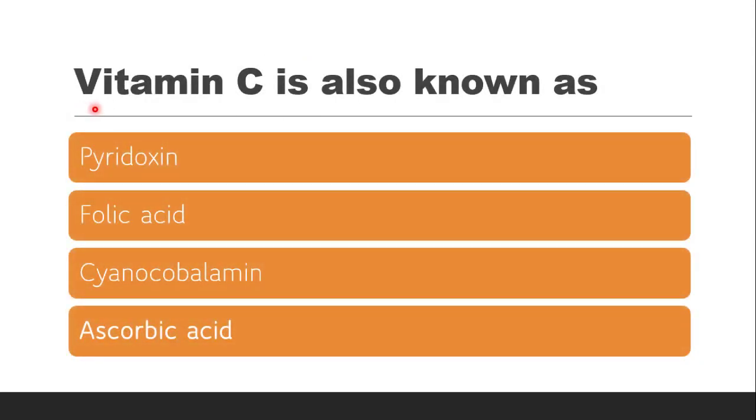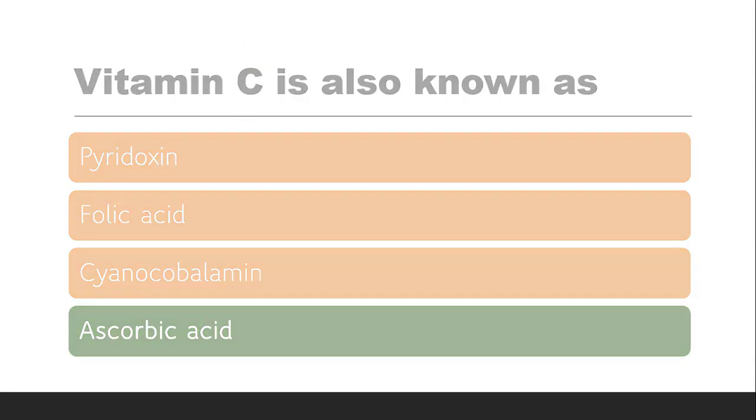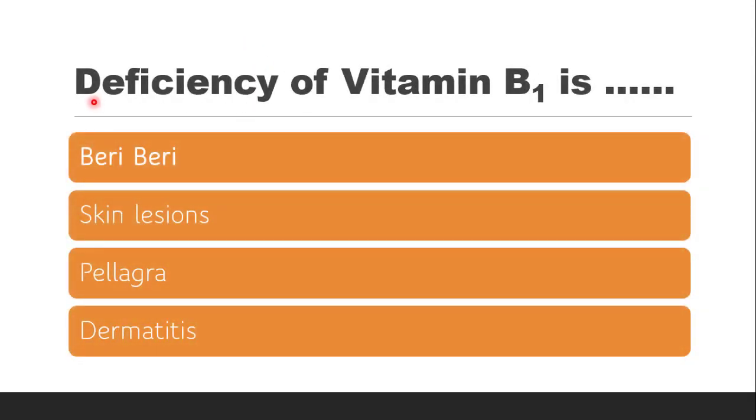Next question is vitamin C is also known as, whether it is pyridoxine, folic acid, cyanocobalamin or ascorbic acid. The correct answer is it is ascorbic acid. Vitamin C is also known as ascorbic acid. Next question is deficiency of vitamin B1 is dash.